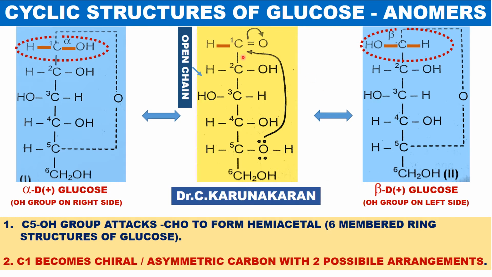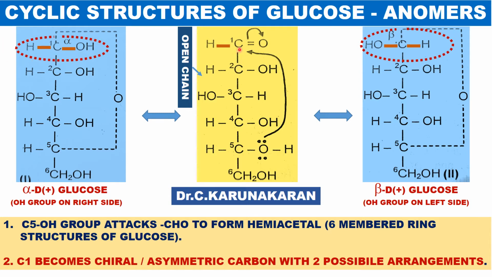Since this is an sp2 carbon atom, planar, the OH group can attack from either this side or the other side. Therefore, there are 2 possibilities. After the attack, C1 becomes chiral.